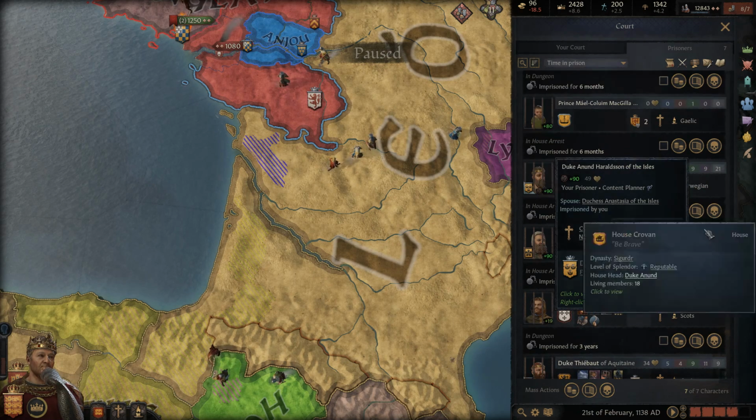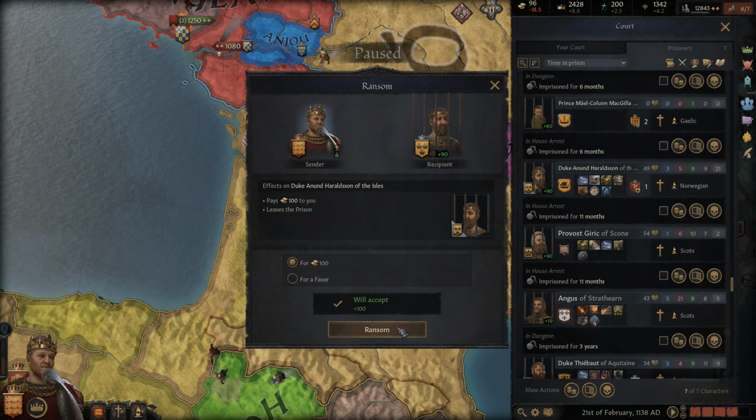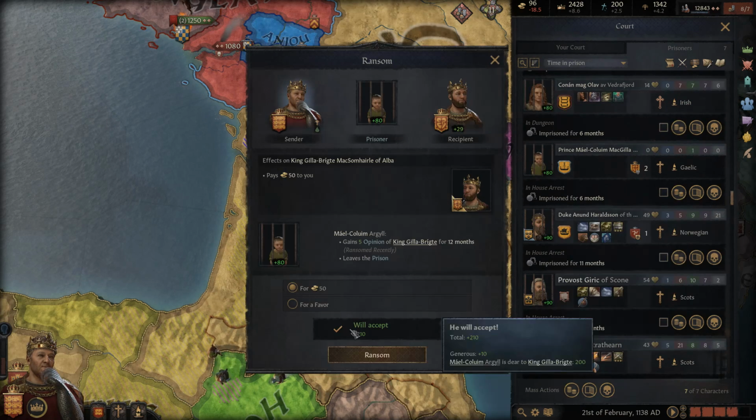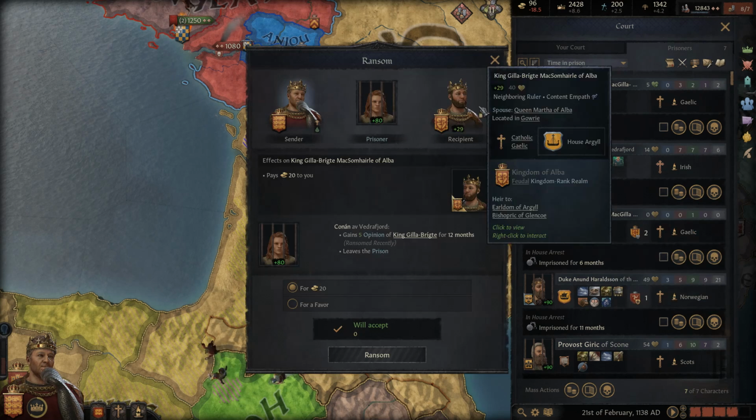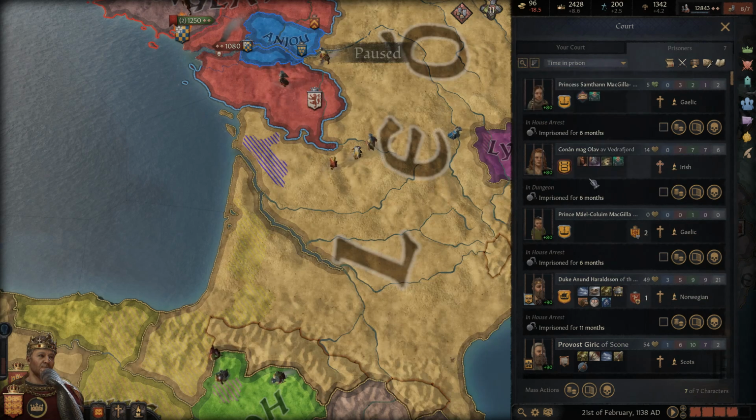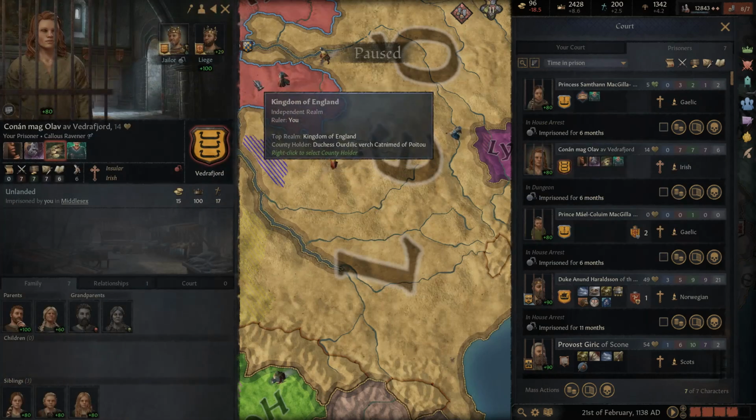We do have the Duke here. This is from that Scottish war, though, so this should give us all the money that we need in order to... And who's this character? Yeah, I think this is all from the Scottish conflict.